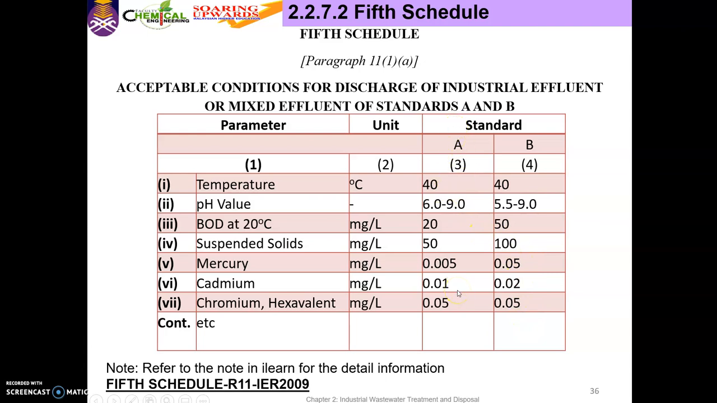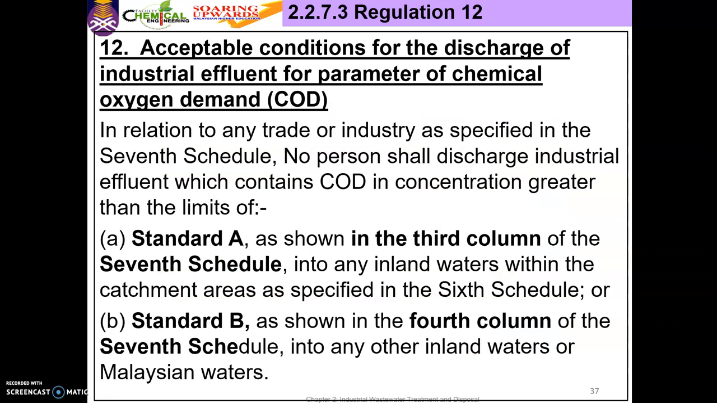Contoh empangan dekat Selangor ni kat mana? Example, we have dekat Batang Berjuntai contohnya. Semenyih ada empangan. So semua tu dekat applies for standard A lah. So Shah Alam, standard B. This is 5th schedule. And then remember again, regulation 12 is only for COD. Regulation 11 tadi, 11 other parameter except for COD. So regulation 12 is only for COD. So for standard A and standard B, dia ada bagi the certain standard.